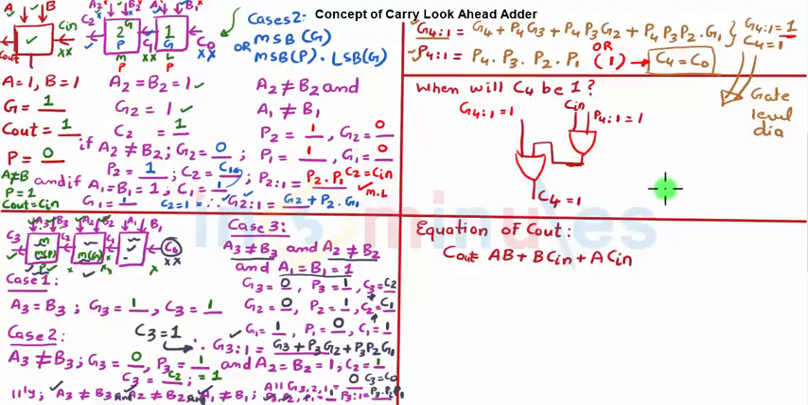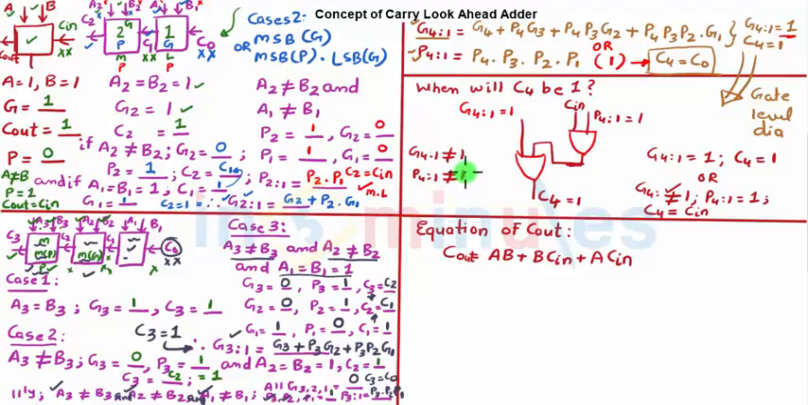I am repeating this. If G4 to 1 is equal to 1, my C4 is equal to 1, or G4 to 1 is not equal to 1, and it can be that P4 to 1 is equal to 1. And if P4 to 1 is equal to 1, then my C4 is equal to Cin. What will happen if G4 to 1 is also not equal to 1 and P4 to 1 is also not equal to 1?